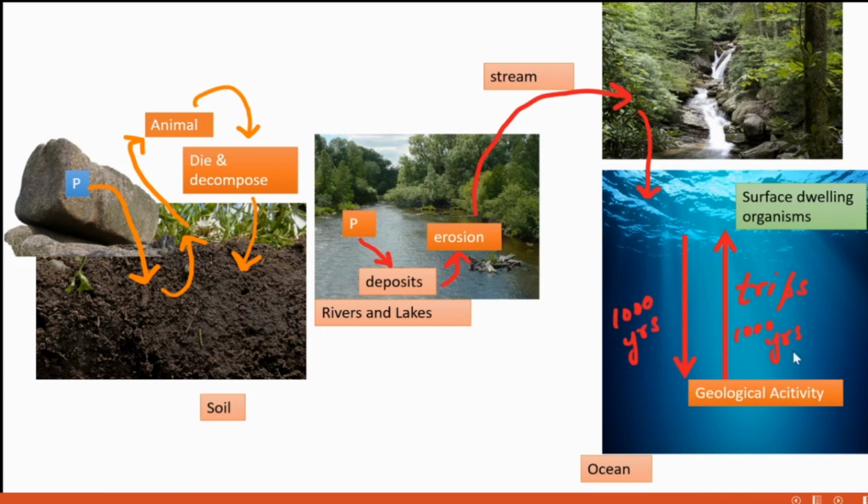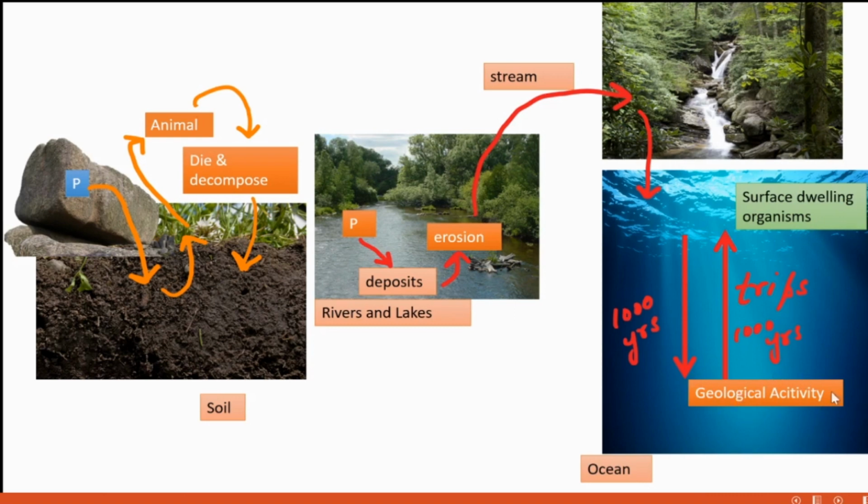During this time, some small trace amounts of phosphorus are taken up by organisms in between these layers, and the remainder settles down and is locked up in the sediment at the bottom of the ocean.